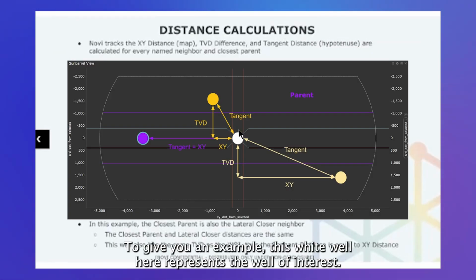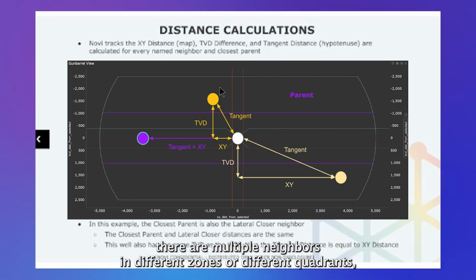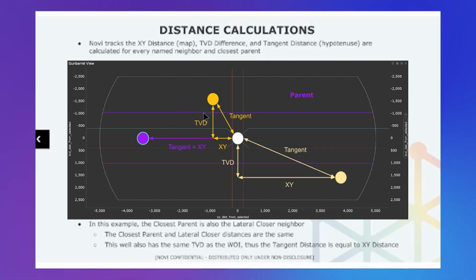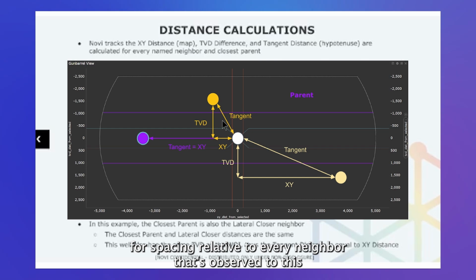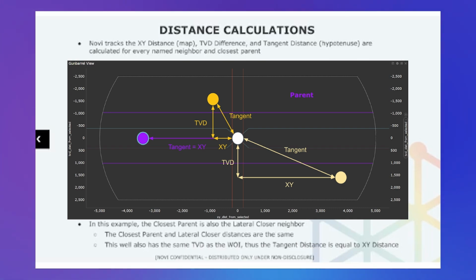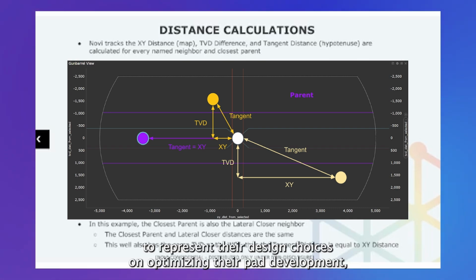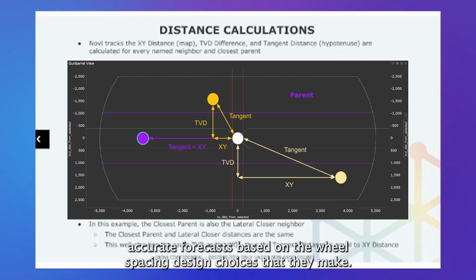To give an example, this white well here represents the well of interest. And then as you can see, there are multiple neighbors in different zones or different quadrants. And Novi provides every geometric feature for spacing relative to every neighbor that's observed to this well of interest. This empowers users to have well spacing features to represent their intended design choices on optimizing their pad development. And then ultimately, this lets users have accurate forecasts based on the well spacing design choices that they make.